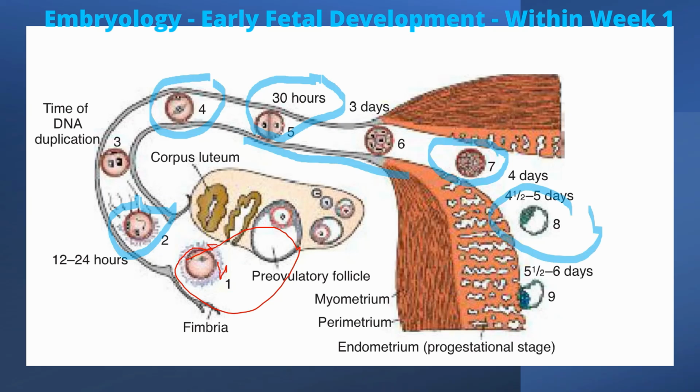And if you look at this photo right here, what is it showing? It's showing the inner cell mass, and this outside is the outer cell mass, right? And around day 6 or so, implantation occurs. That's what this image is showing. All right.